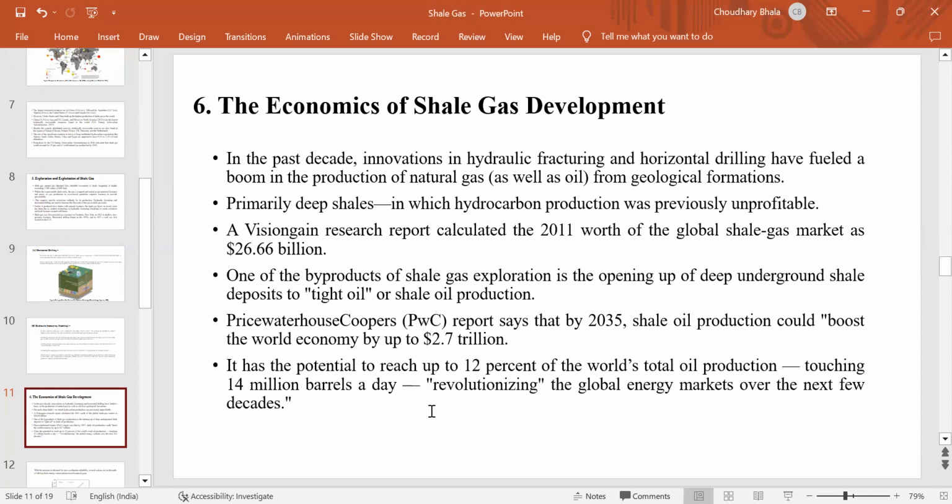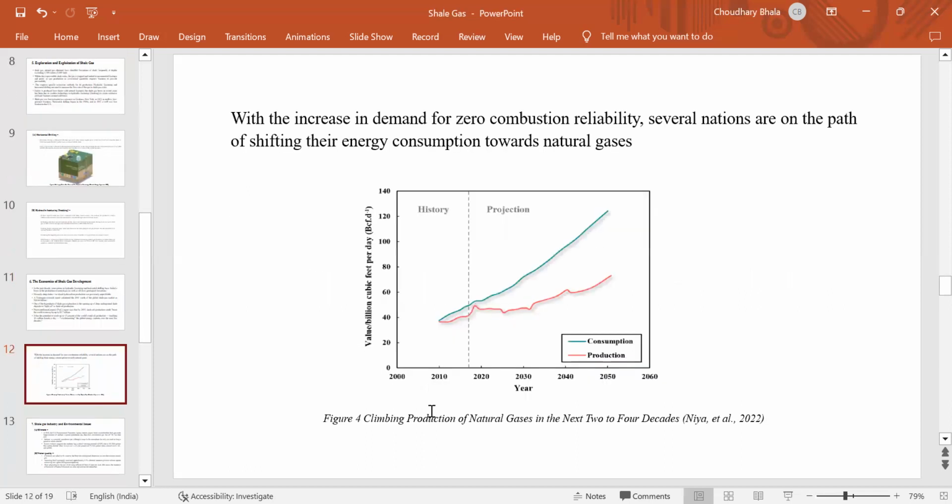A PwC report says that by 2035, shale gas production could boost the world's economy by 2.7 trillion US dollars. It has the potential to reach up to 12% of world total oil production, touching 14 million barrels a day, revolutionizing the global energy market over the next 2 decades.